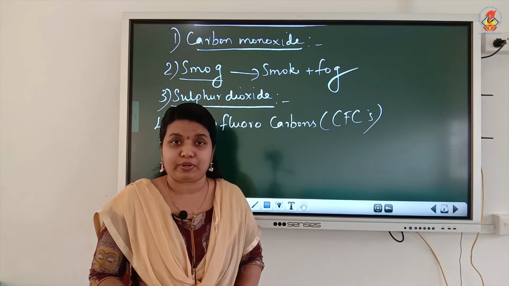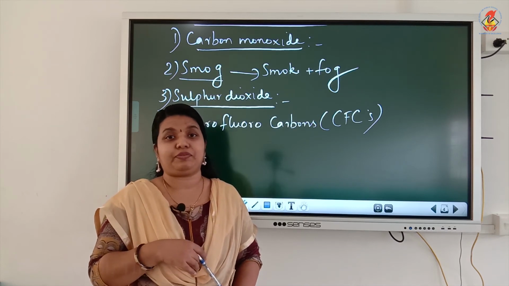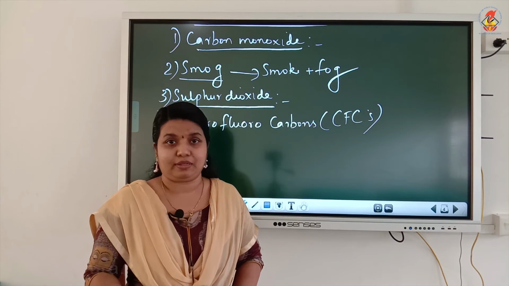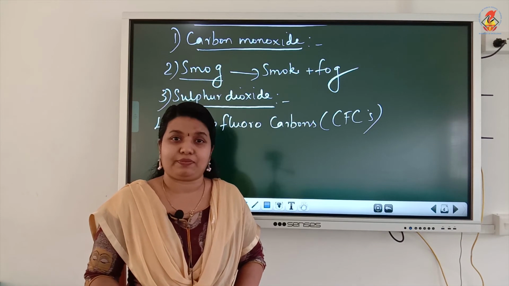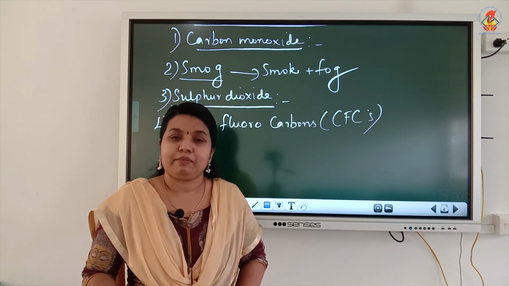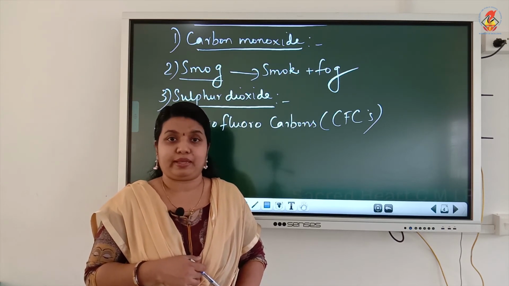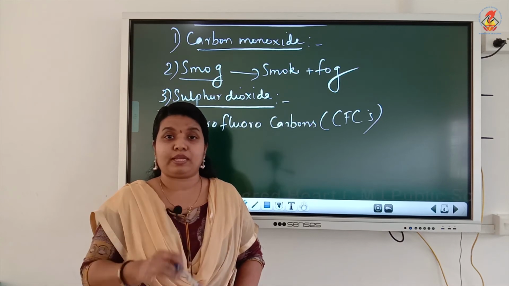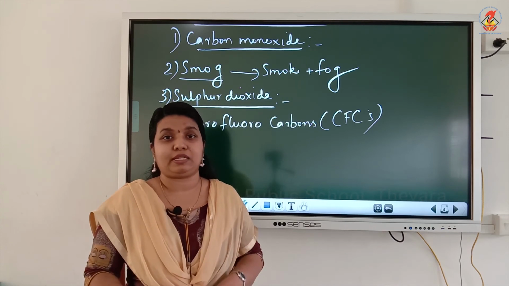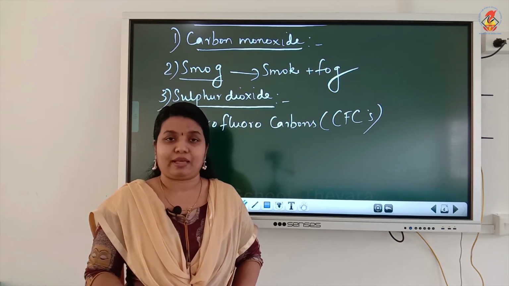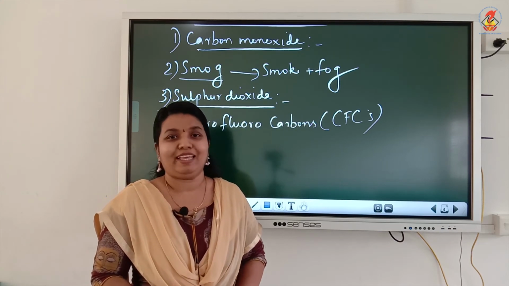What is the function of the ozone layer? To prevent the harmful ultraviolet radiations of the sun from entering into the Earth's atmosphere. Protecting Earth from harmful ultraviolet rays of the sun, that is the function of the ozone layer. As a result of excessive usage of chlorofluorocarbons, holes are produced in the ozone layer, known as the ozone hole. So what happens? The ultraviolet radiations may reach the surface of the Earth. But nowadays, thankfully, instead of CFCs, less harmful chemicals are used in refrigerators and air conditioners.